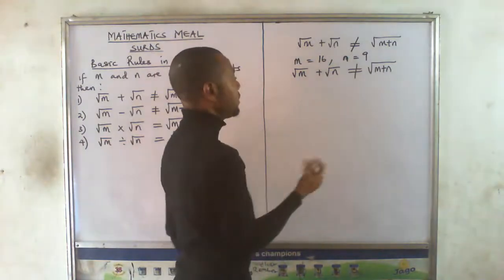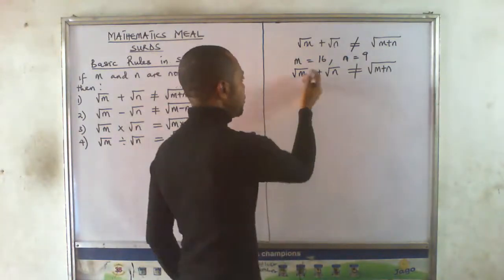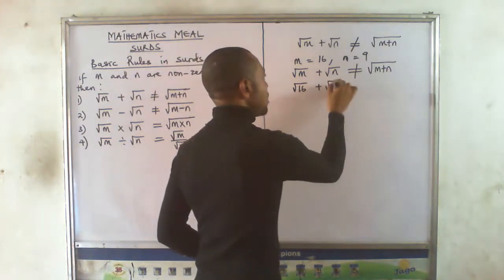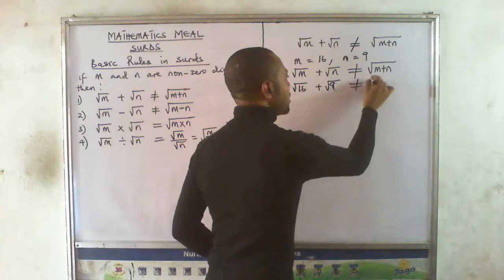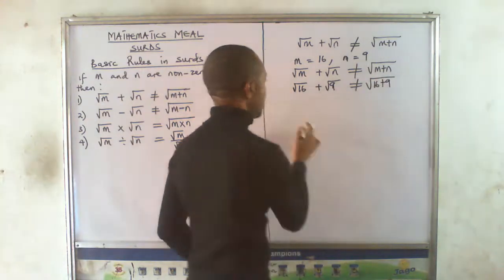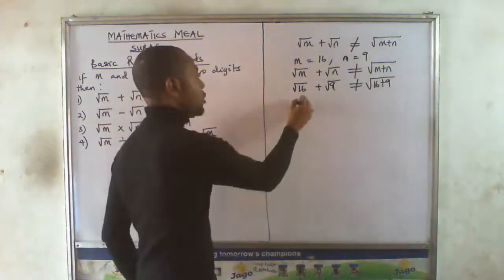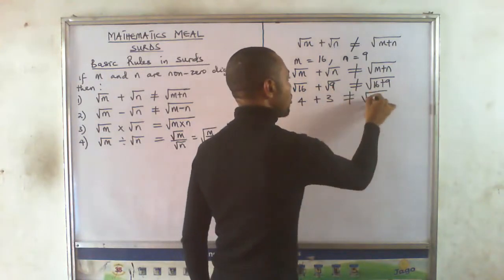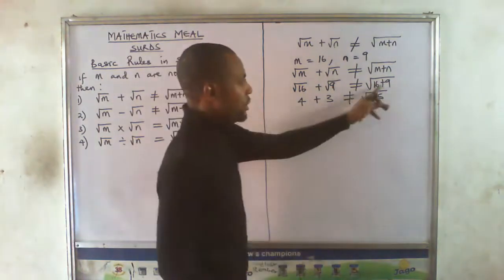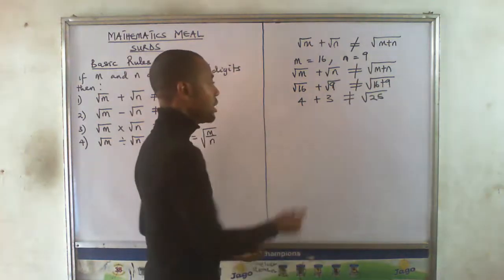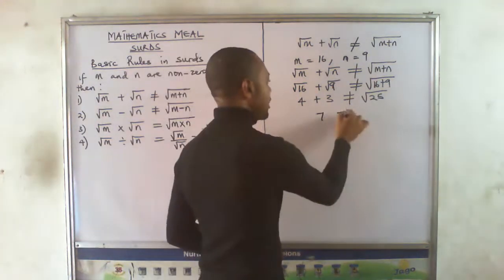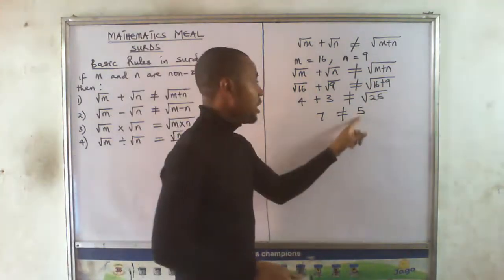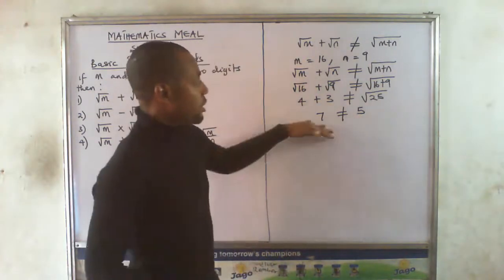Supposing m is 16 now, and I decide to fix 16. Square root of 16 plus square root of 9 will not give me the same thing as square root of 16 plus 9. What's square root of 16? It's going to be 4. What's square root of 9? 3. It is not equal to square root of 25, because 16 plus 9 will give me 25. Now 4 plus 3 is 7, and 7 is not equal to what? 5. Because square root of 25 is what? 5. So you see, 7 is not equal to 5.